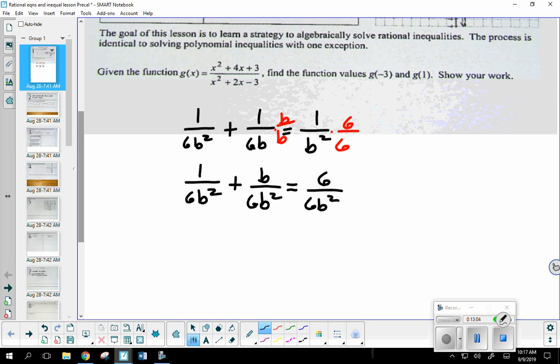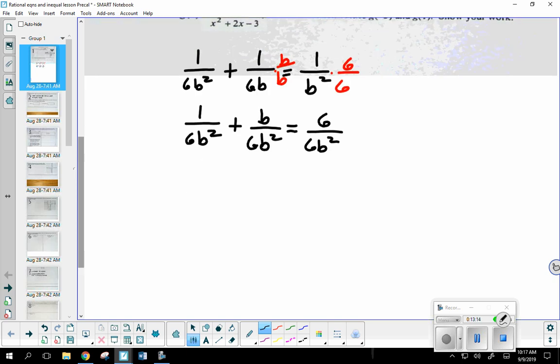Okay. All right. So would you agree all 3 of those have the same denominator? If that's the case, you can basically cut those loose. Your equation is just the numerators. So I can say from this that 1 plus b would equal 6. So b equals what? 5. Okay. So a lot of different ways to solve these guys. It just depends on what your strengths are when it comes to your algebra skills.